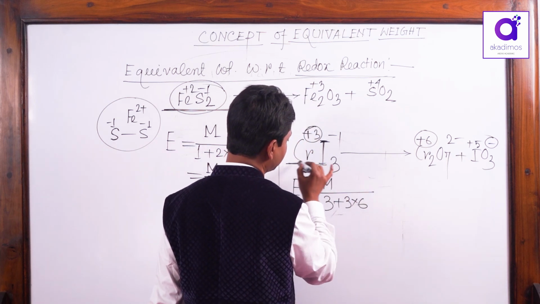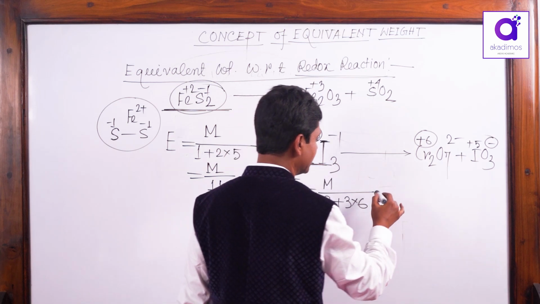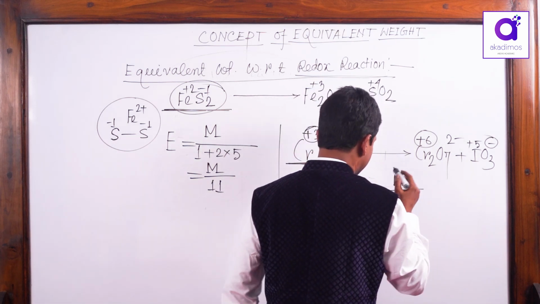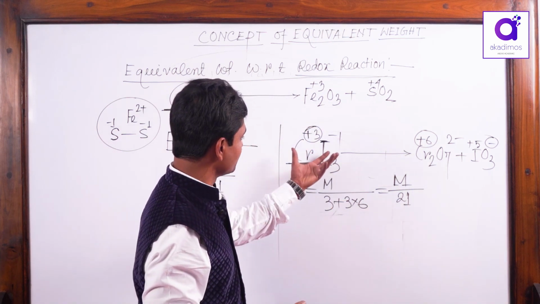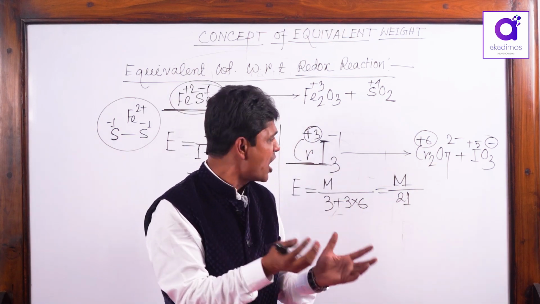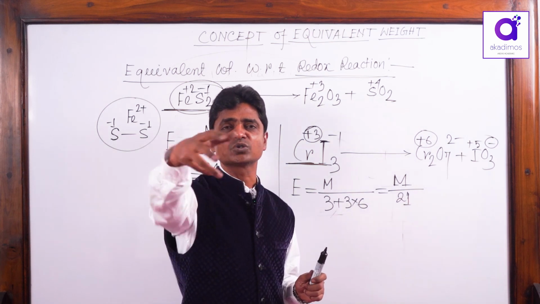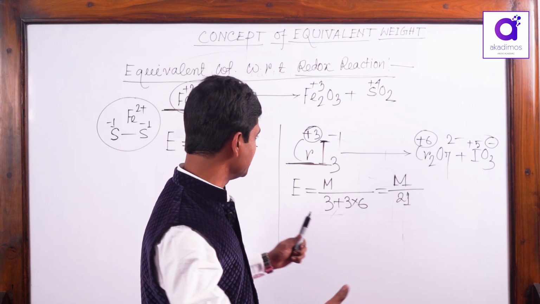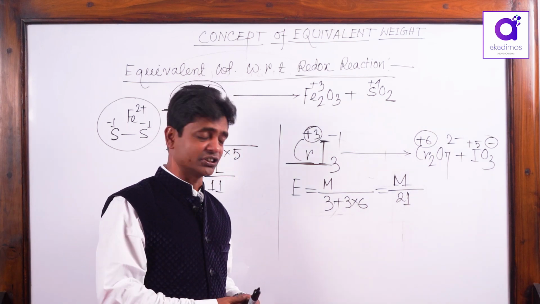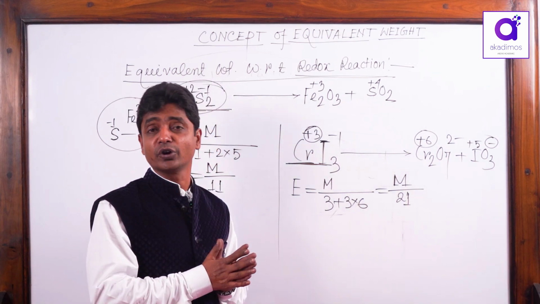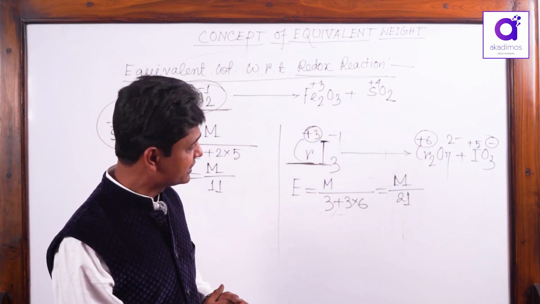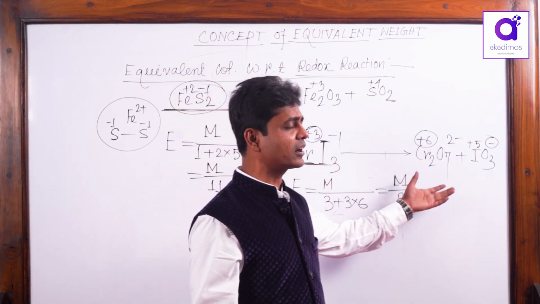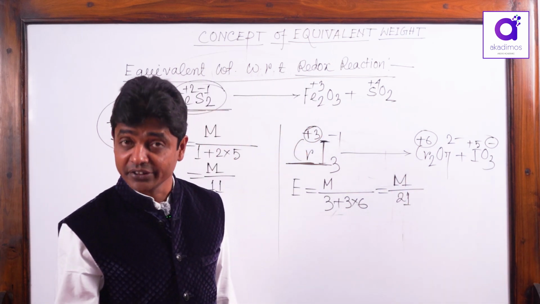Since I am taking one mole of CrI3, you get E is equal to M by 21. That means when you take its molecular weight divided by 21 in grams of CrI3, it is associated with 1 mole electron loss. In this way, you will get the equivalent weight of any compound or element, but you have to know the final product of the oxidant or reductant.